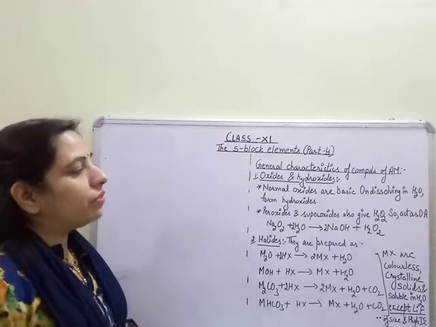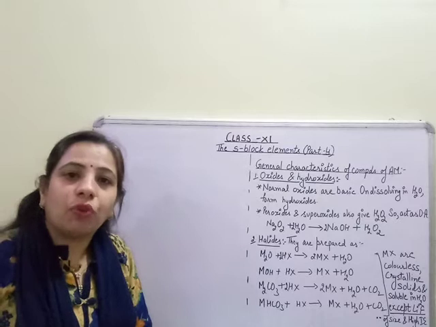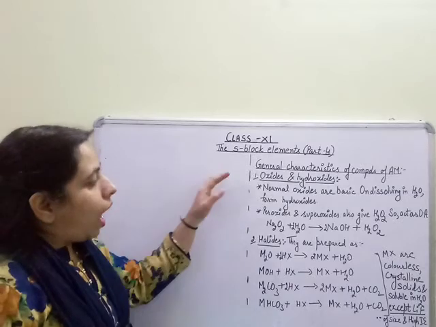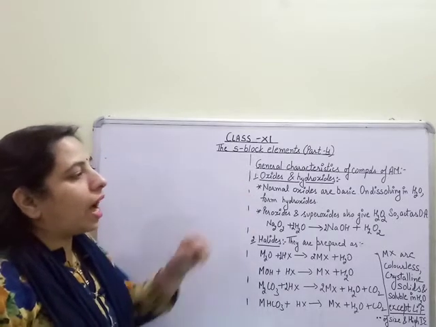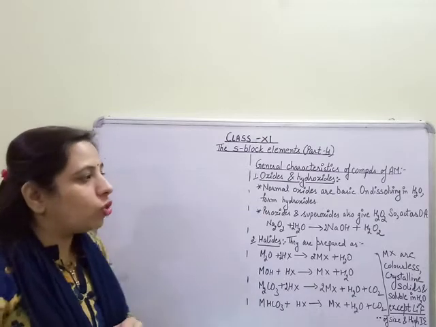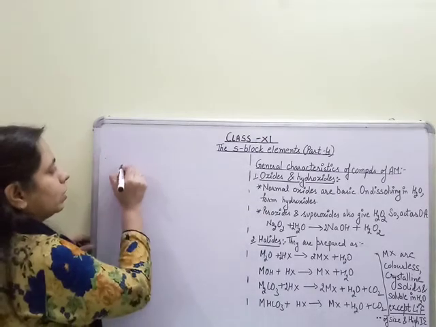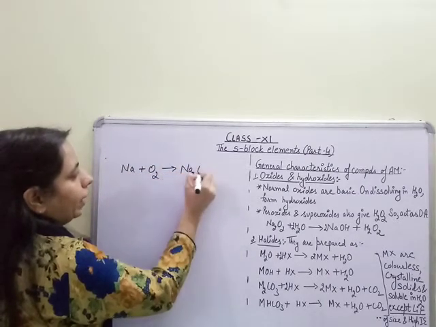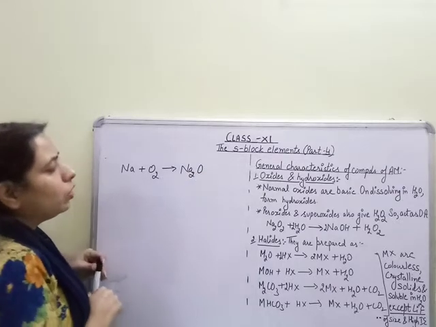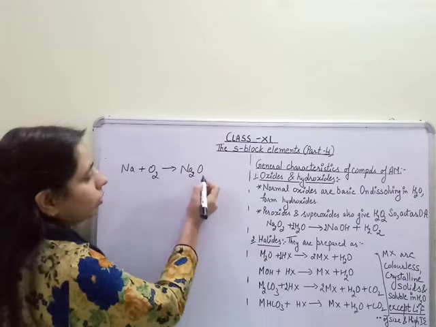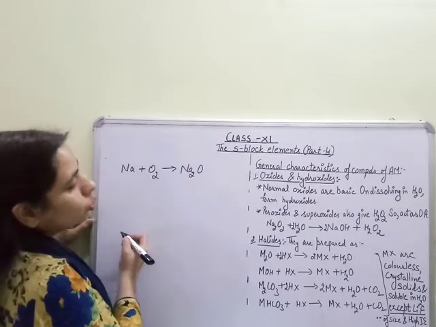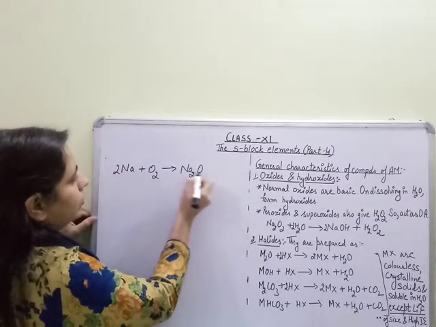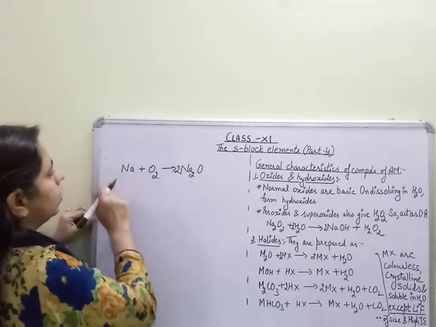Now oxides we have done, that three types of oxides are formed by alkali metals: normal oxides, peroxides and superoxides. Out of those three, the normal oxides are basic in nature and on dissolving in water they form hydroxides. Sodium reacts with oxygen to form sodium oxide. If sodium oxide is the normal oxide, then the formula will be Na2O. On balancing it, 2, here it is 2, so here it is 4.